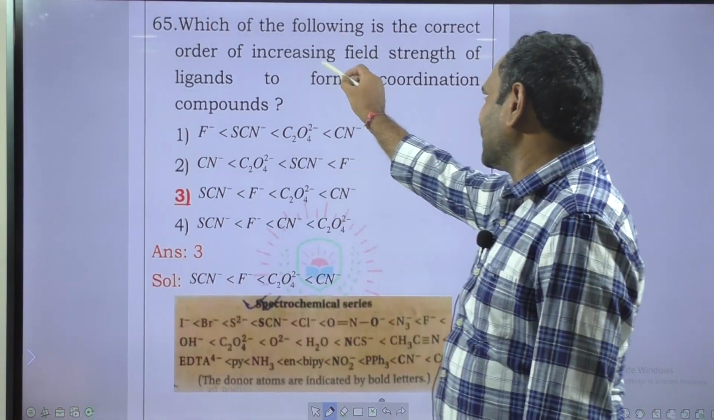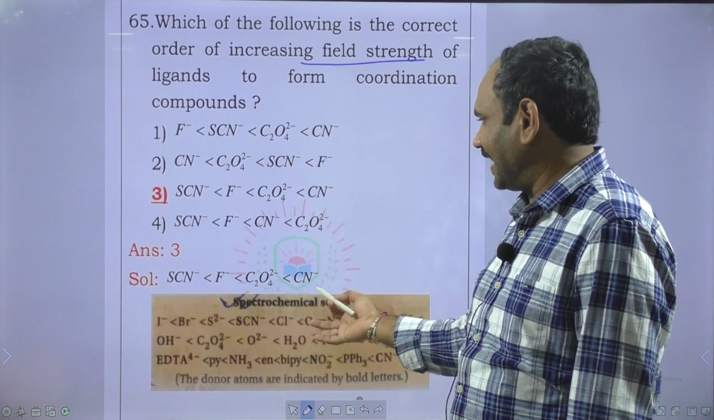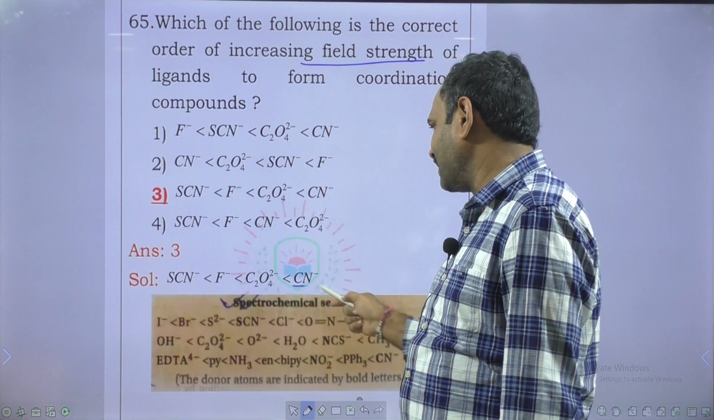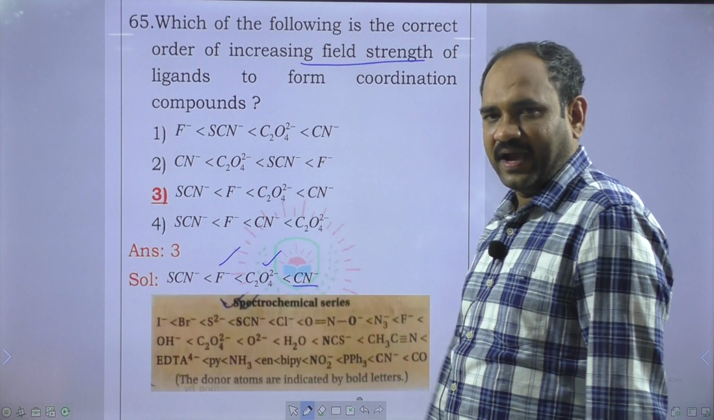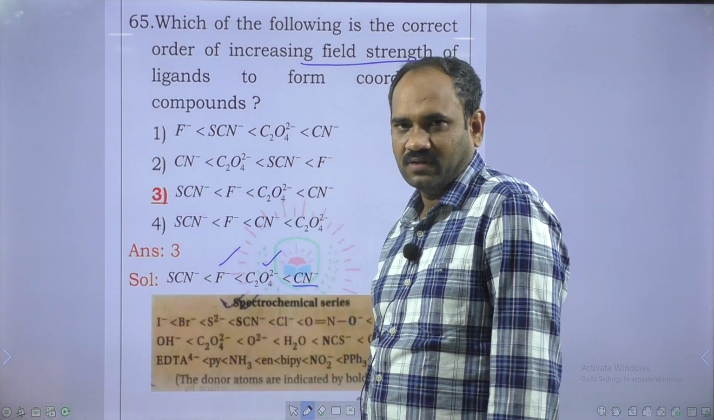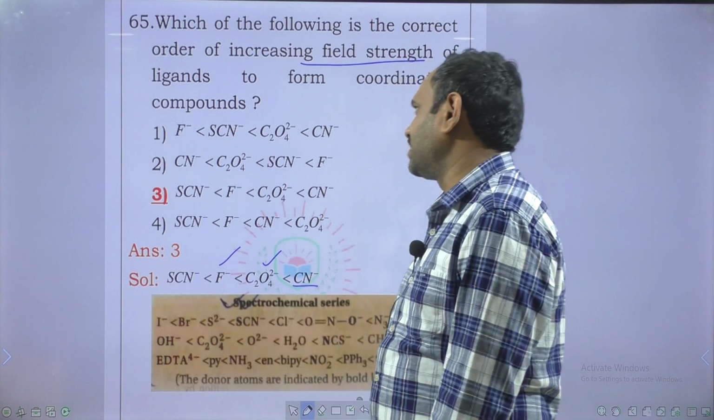order of increasing field strength. Field is a spectrochemical series, NCERT line. So the CN minus is a strong ligand. Among this CN minus and then oxalate ion and then F minus and thiocyanate, based on NCERT lines. Next question,